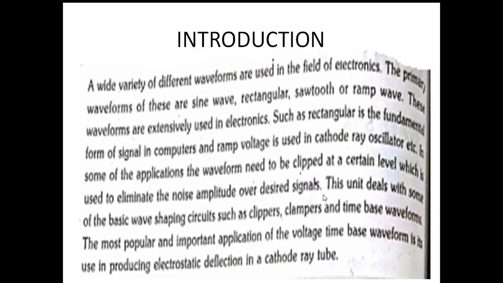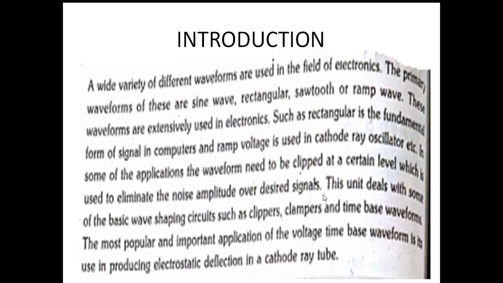A wide variety of different waveforms are used in the field of electronics. The primary waveforms are sine wave, rectangular wave, and sawtooth or ramp wave. These waveforms are extensively used in electronics.